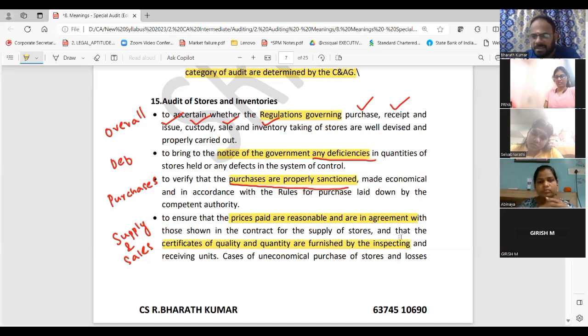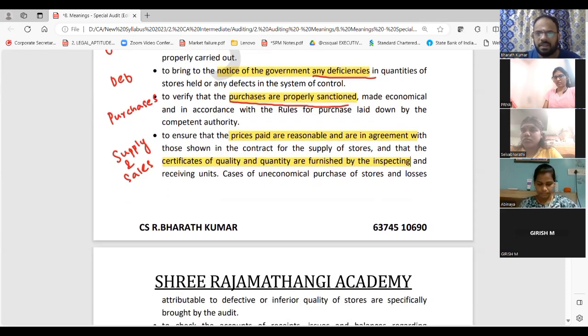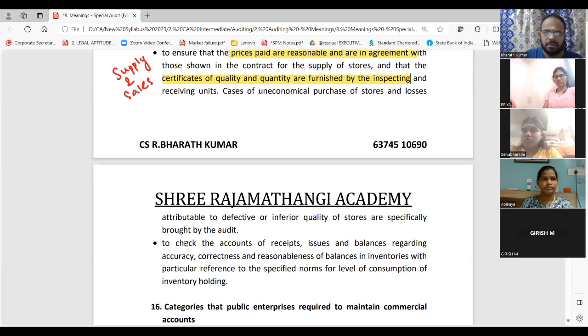Because stock, no. As an auditor, what all will you do? Very simple. You will not talk only about good things when you do audit. If damage happened, whether the price was properly paid, whether it was done on credit, whether it was properly sanctioned, whether that person gave it properly with rules and regulations. Two sides you will have to understand: from the purchaser side, from the sales side, and from the government side. So whether all these are done or not, whether economically done or not, and the story.